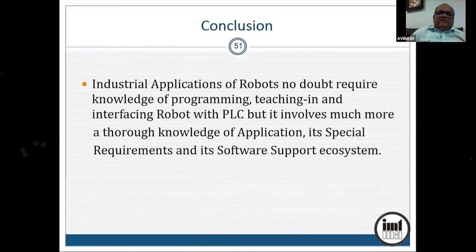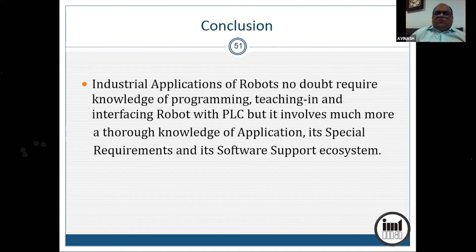So in summary, industrial application of robots no doubt requires the knowledge of programming, teaching, interfacing robo with the PLC. But more than that, it requires thorough knowledge of the application and its specific requirements and the software support ecosystem which goes with it. In the end, suppose you have to teach Johnny algebra. Of course, you have to know algebra, but more than that, you have to know Johnny. So that is the conclusion.